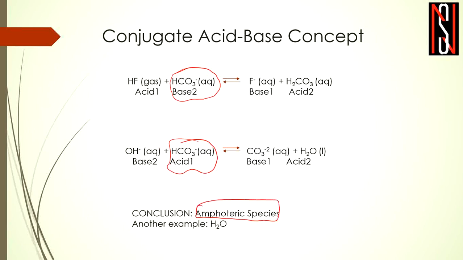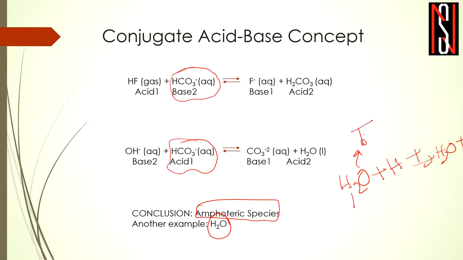So what are amphoteric species? Species which can behave as an acid as well as a base in different manners. Another example can be H2O. How is H2O an amphoteric species? H2O accepts a proton to be converted into H3O plus. So here H2O is behaving as a base, right?